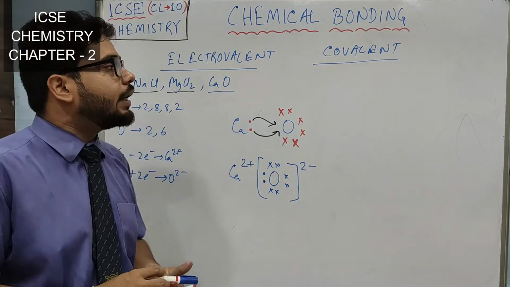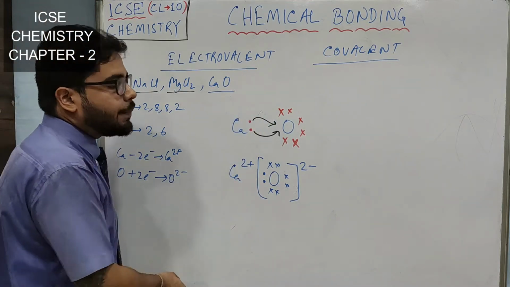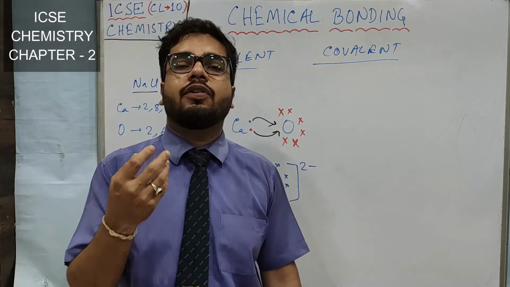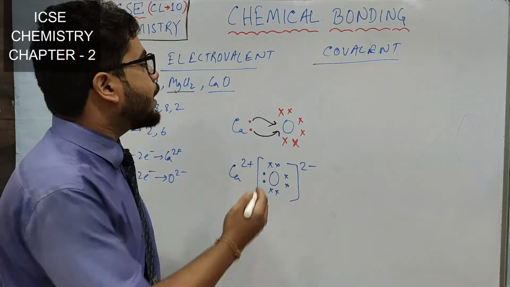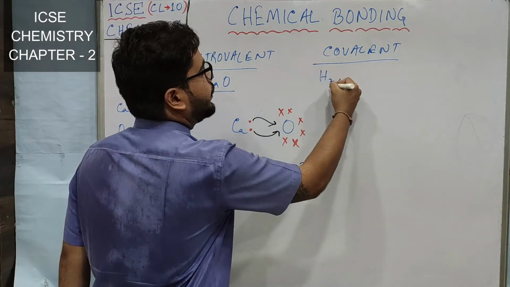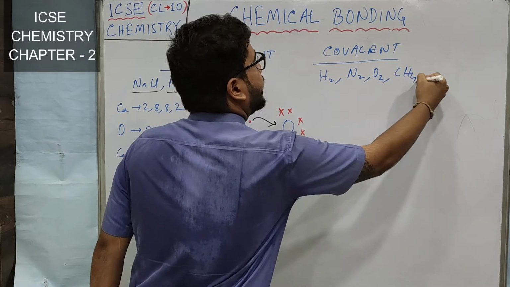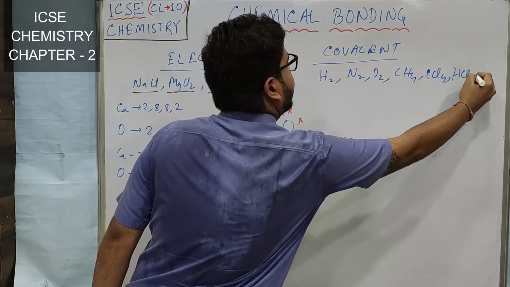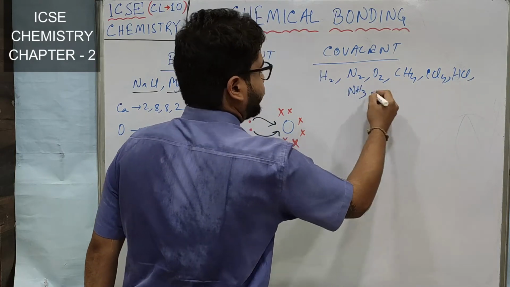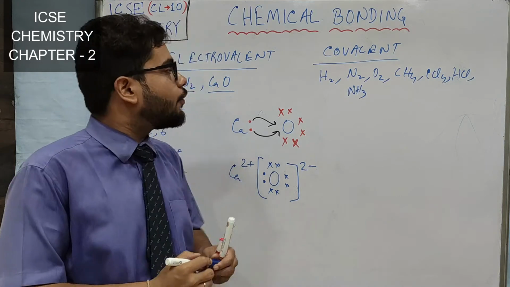Now we have to learn the electron dot diagram of covalent molecules. If you observe your syllabus, the scope of the syllabus for covalent molecules also specifies a few molecules: H2, N2, O2, methane, carbon tetrachloride, HCl, ammonia, etc. These are given. You need to practice from there only because they will be asking from here.